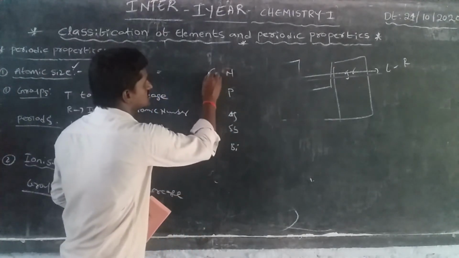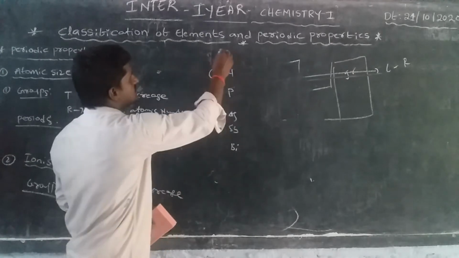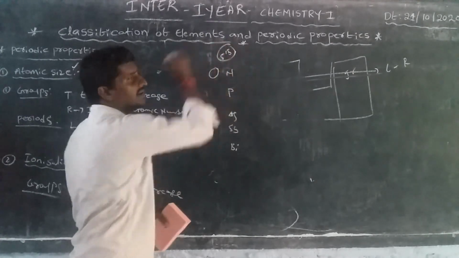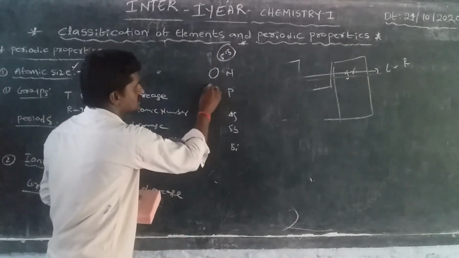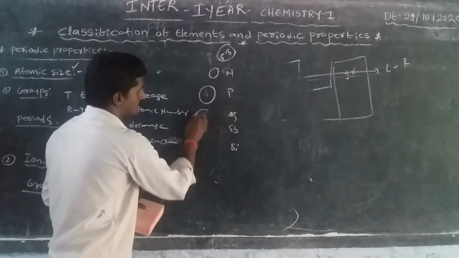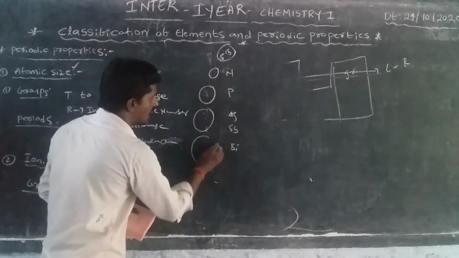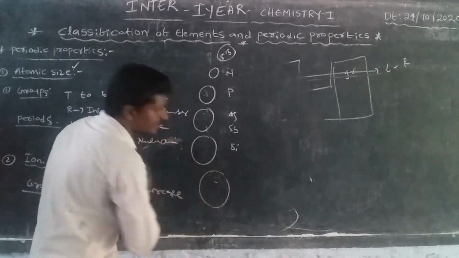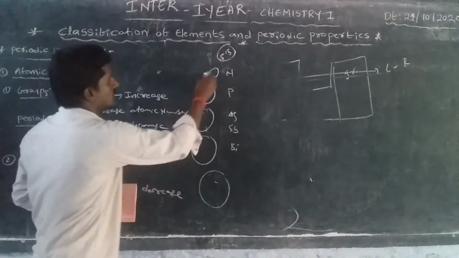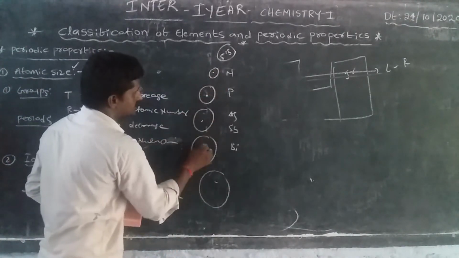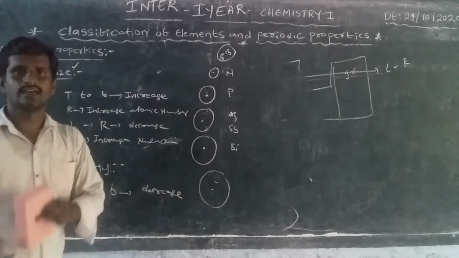Nitrogen has a small atomic size, and this is the nucleus.